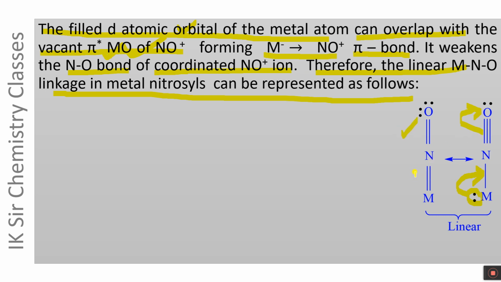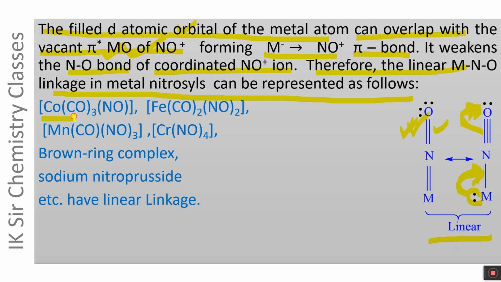Here becomes double bond, and here one bond is broken and the nitrogen oxygen bond order becomes 2. It is obvious that the formation of metal to NO plus pi bond weakens the nitrogen oxygen bond of coordinated NO plus ion. Therefore, in linear MNO linkage, the nitrogen oxygen bond order is overall less than 3.